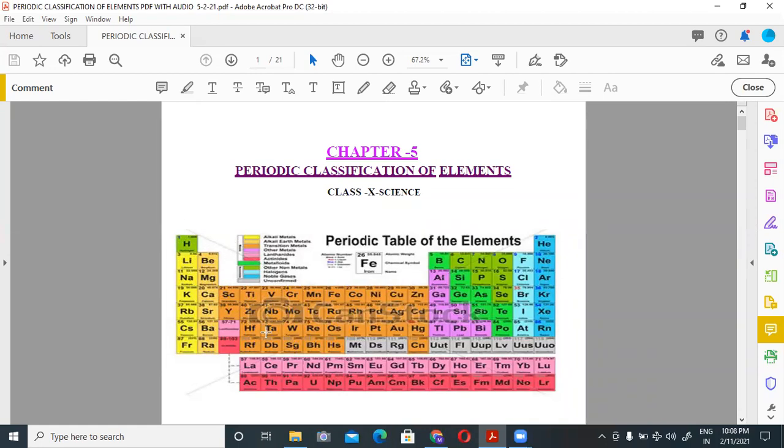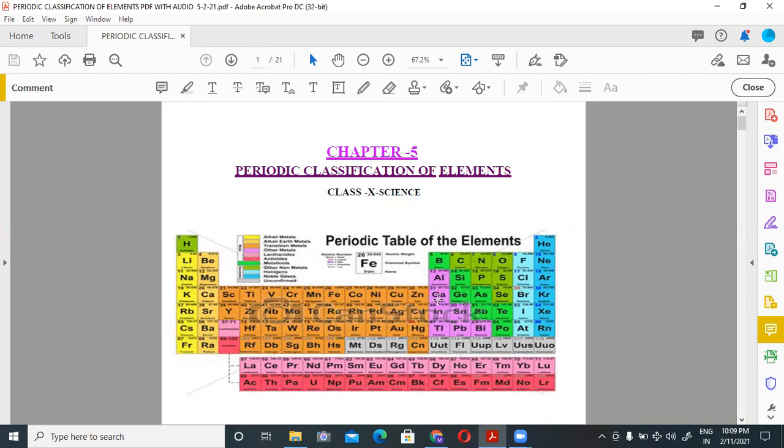The classification of elements into groups makes study of elements easier, where we arrange similar elements into groups. At present, 118 elements are known to us. Out of these 118, only 98 are naturally occurring. Earlier attempts at classification of elements.